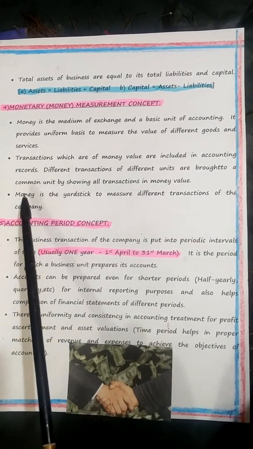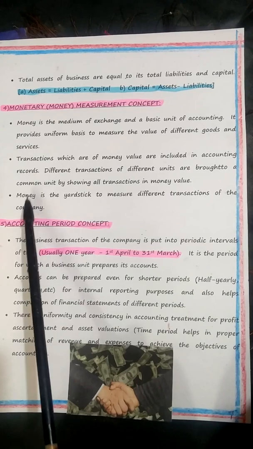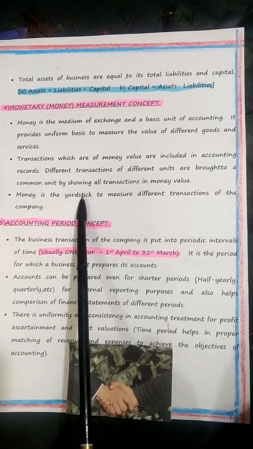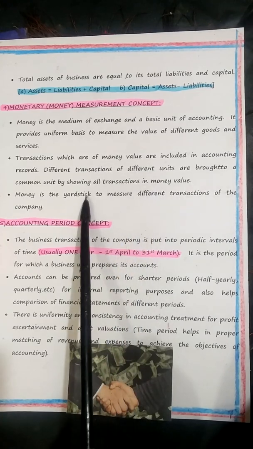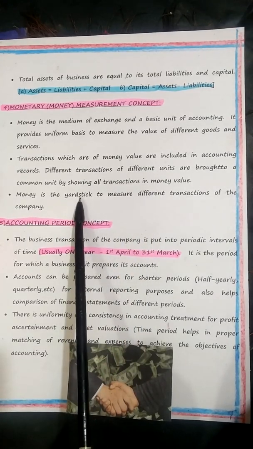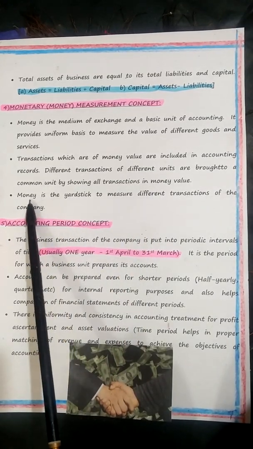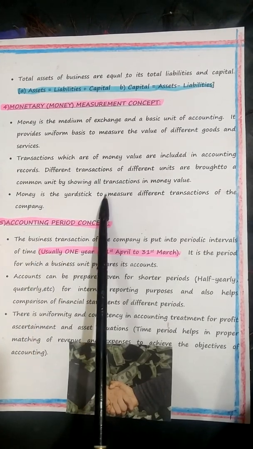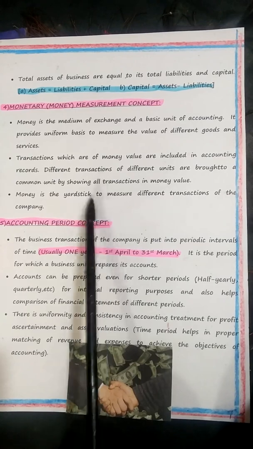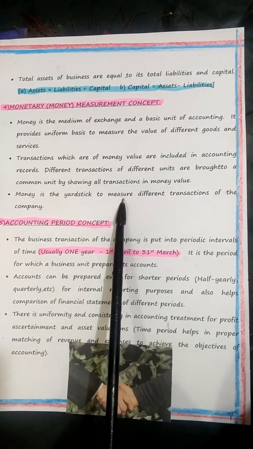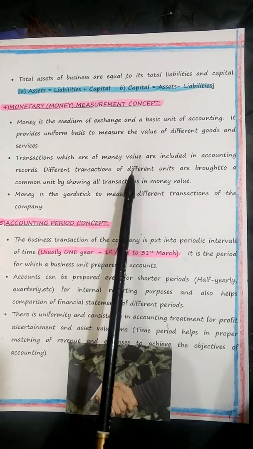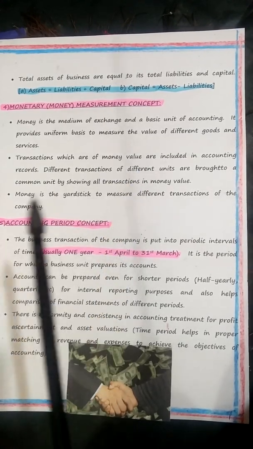So here also, this concept prevents business owners from determining their own values for items. You must also help the children. Please note this down, children. This concept is very important in preventing the owners from determining their own values for items. So what happens now? The value of the company's brand, all this is not recorded. The money measurement concept says that every recorded transaction is measured in terms of money, local currency.